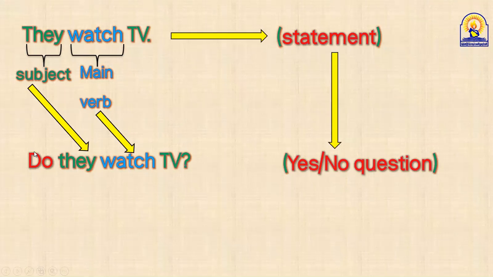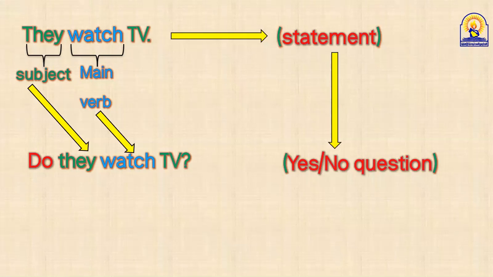But why do? Why not does? Why not did? Who can tell me, guys? Because it's not past. I mean, look at the main verb, يا شباب. You've got to choose the correct one among do, does, and did. If you have a main verb in the present, use do or does.